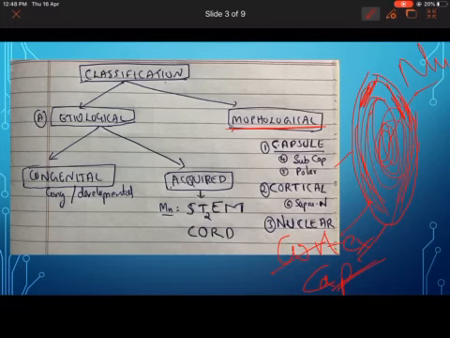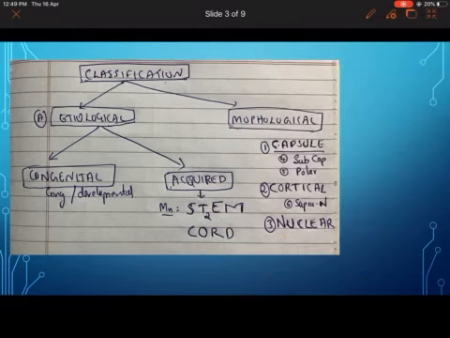The morphological classification would be, one, subcapsular, just below the capsule. The cortical fibers just below the capsule, not in the main cortex, this is called subcapsular cataract. And there is something called polar cataract. What is a pole?